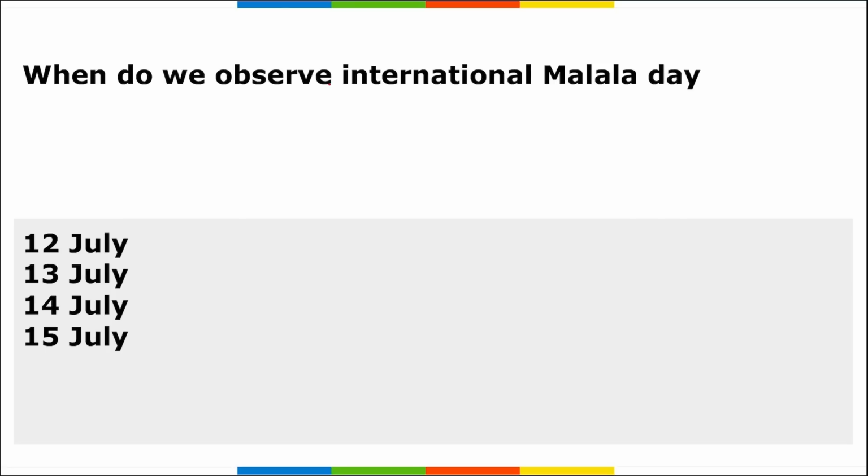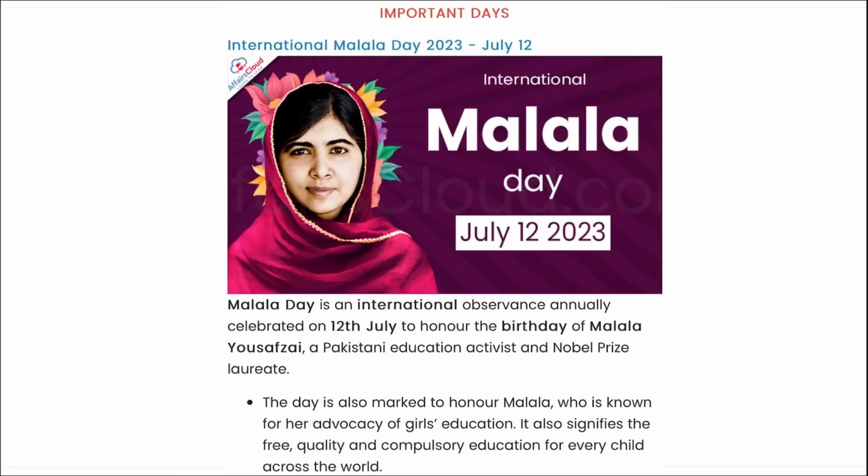Next is: when do we observe International Malala Day? International Malala Day is observed globally on 12th of July, and it is to honor the birthday of Malala Yousafzai, a Pakistani education activist and a Nobel Prize laureate. Right? The day also marks an honor to Malala, who is known for her advocacy of girls' education. It also signifies free, quality, and compulsory education for every girl across the world.